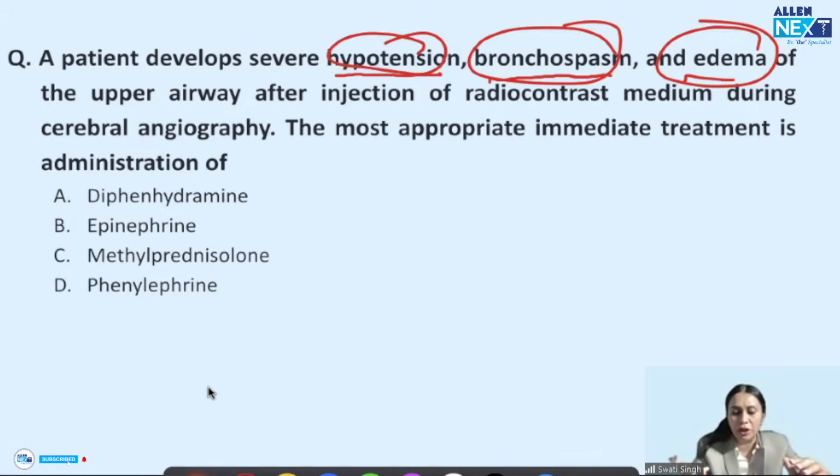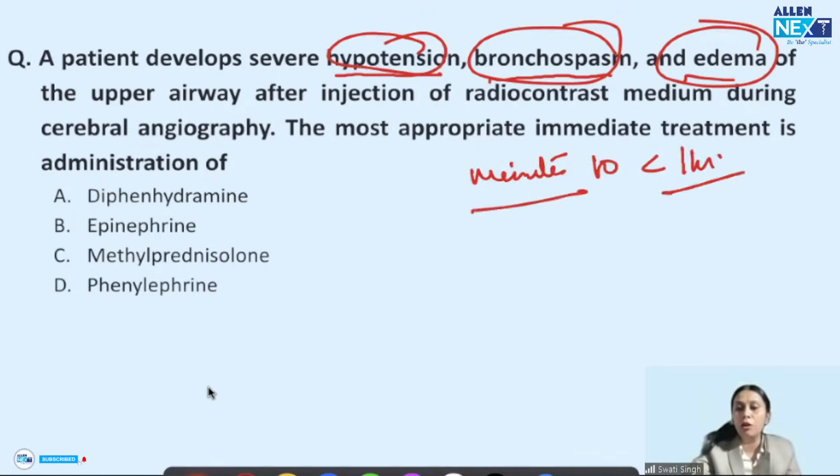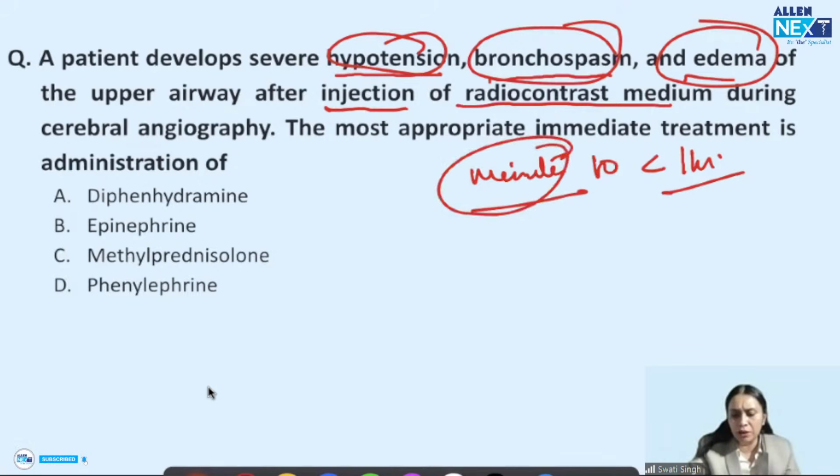IgE-mediated hypersensitivity reaction. Most commonly, it starts within minutes, or at maximum within 1 hour of exposure to the allergen, and it is more rapid after a parenteral allergen. Here the IV injection of radiocontrast was given and it appeared immediately. In another scenario, IM diclofenac was given and the hypotension, bronchospasm, edema appeared after some time. So with IV, within minutes, and with other routes, within 1 hour, the clinical manifestation will come. So the question is, what is the most immediate management?